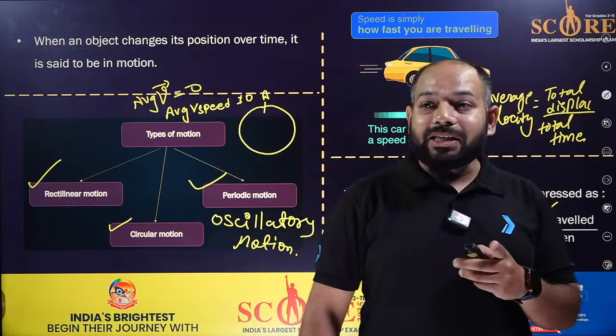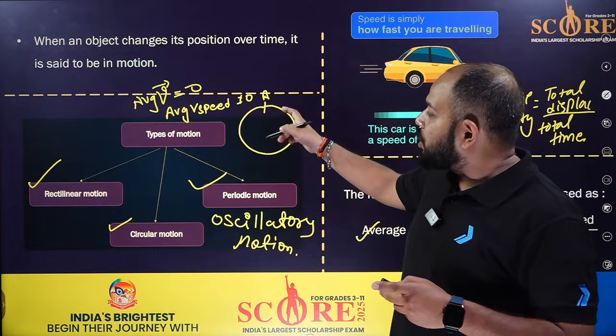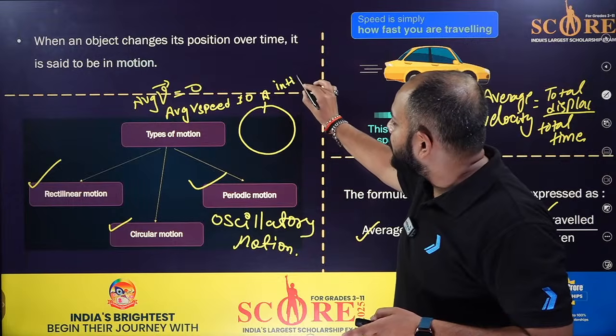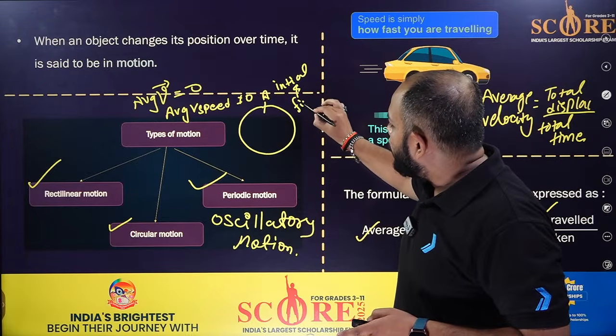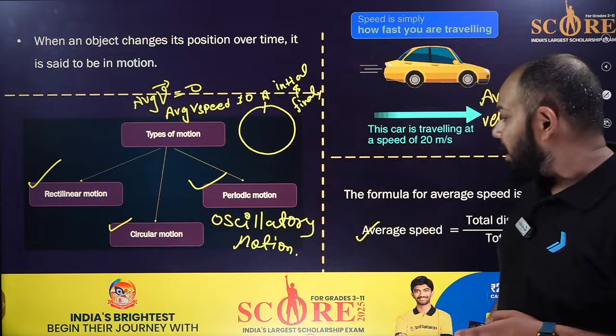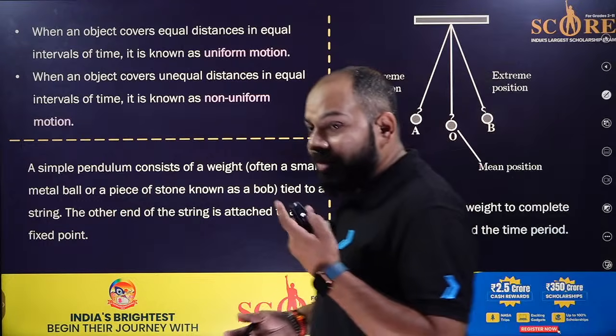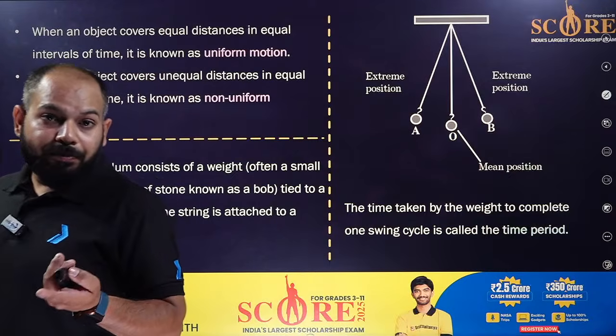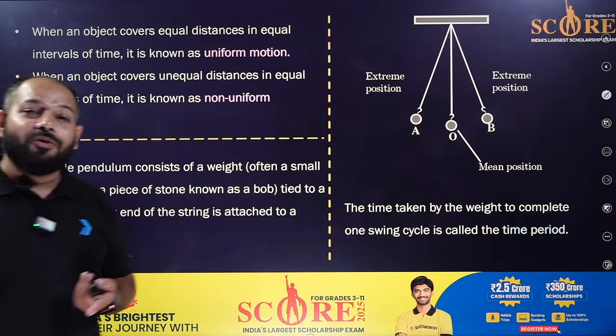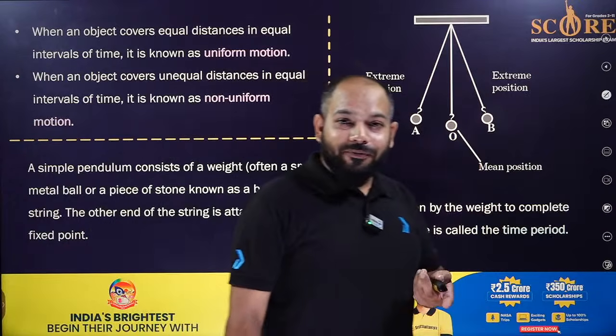If they are going to ask and the object comes to its same position, that is, the initial and final position become the same, then the average velocity is zero. Okay, so these are the things. Then we have one more important part, that is uniform and non-uniform motion. You know it. Uniform and non-uniform.